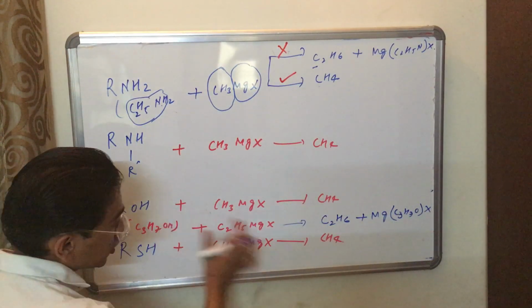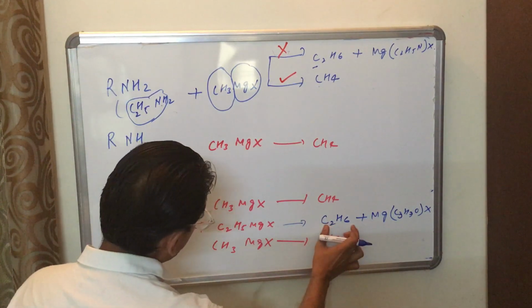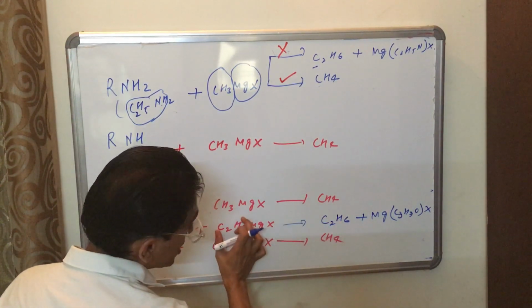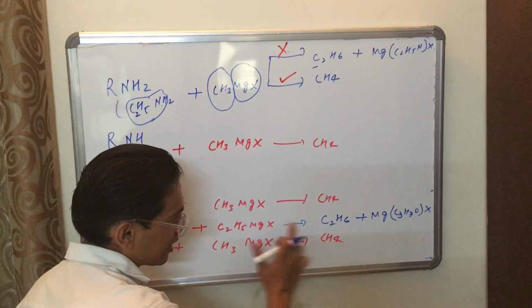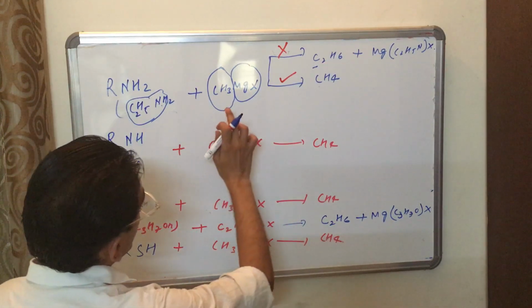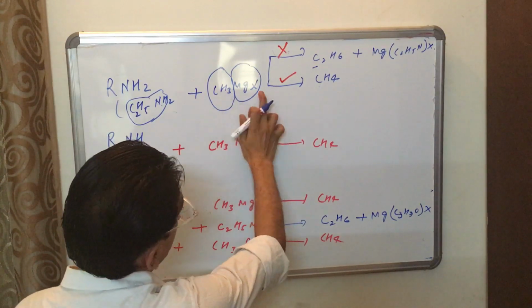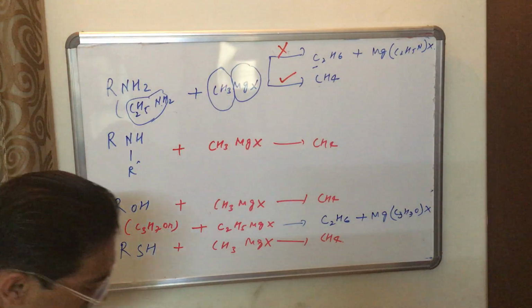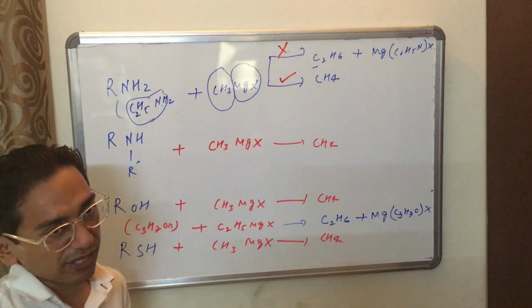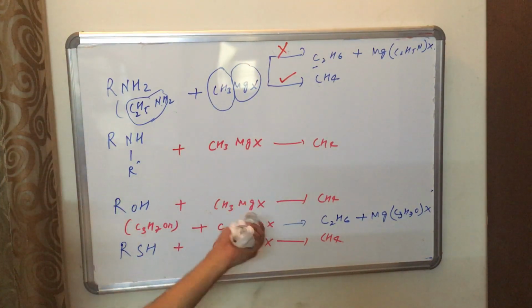This one could not form. This product only depends on how many carbons are used in the Grignard reagent. If here we use ethyl magnesium halide, then ethane forms. If I am using methyl magnesium halide, then methane forms. Understand? So these are all the Grignard reagent applications.